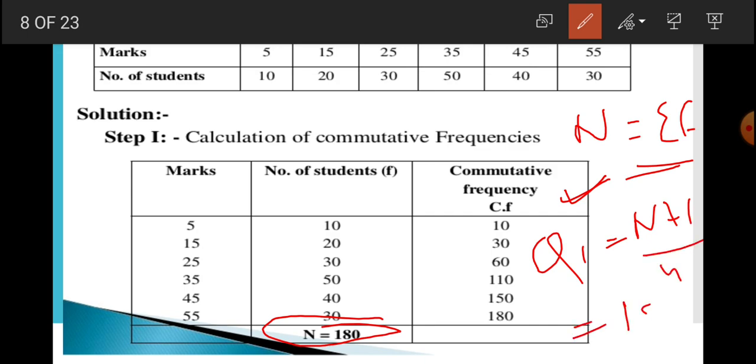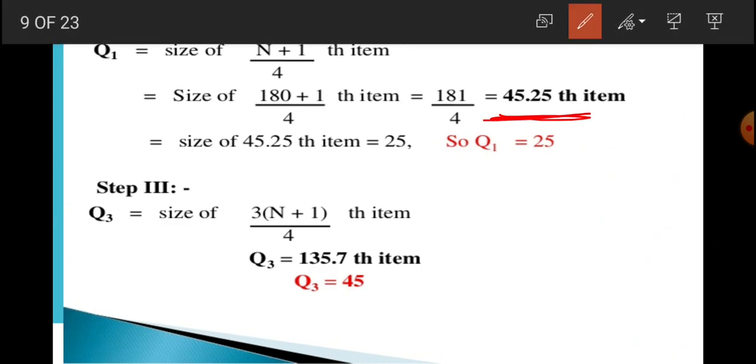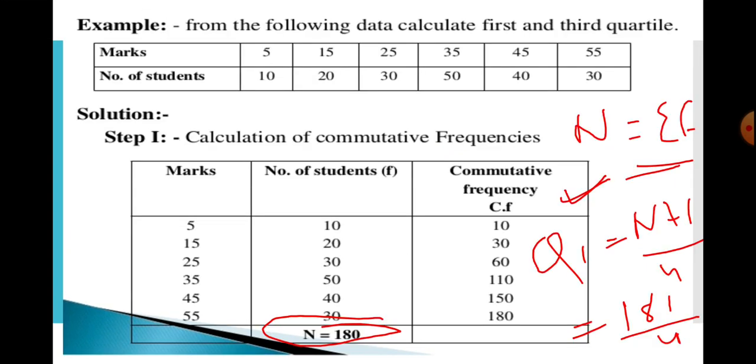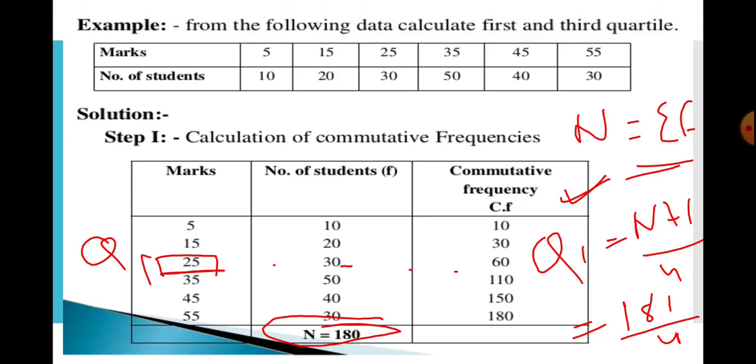This is 160 plus 1, that is 161 by 4, which is 40.25, and corresponding to 40.25, Q1 will be 25, because after 30 the value 40.25 falls in 60, and corresponding to 60, 25 will be Q1. Now we will discuss Q3.